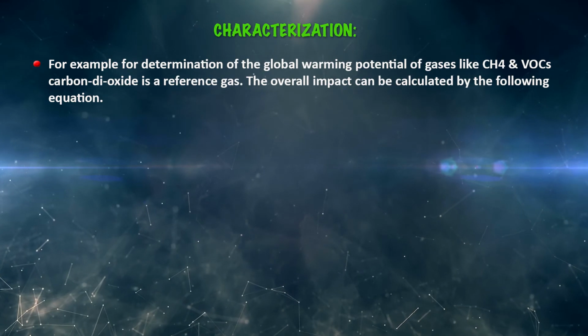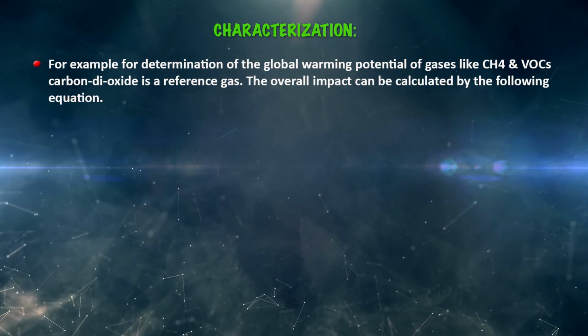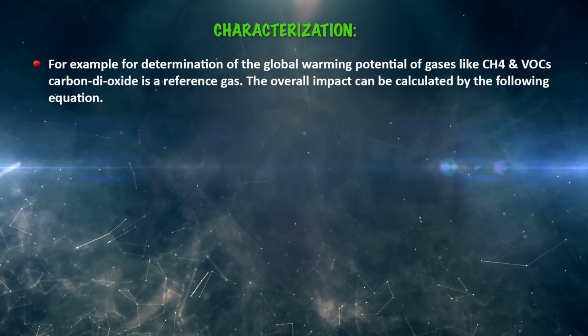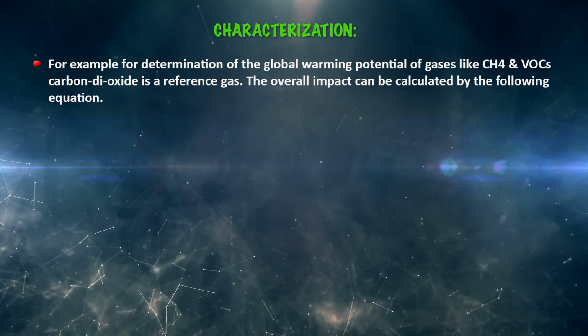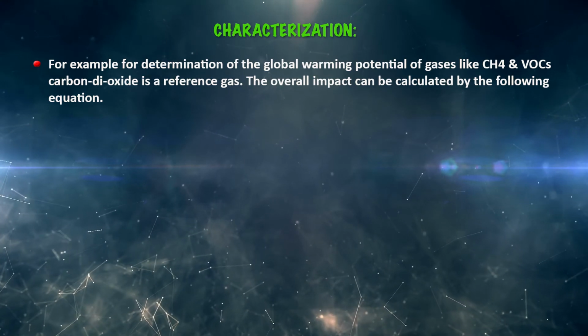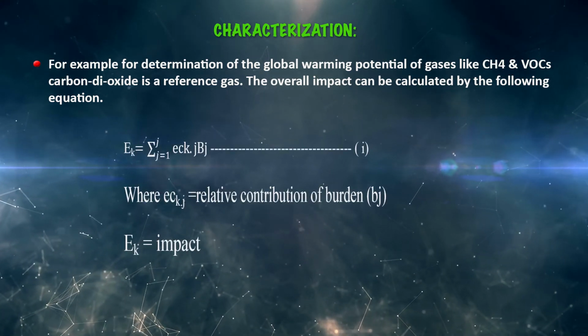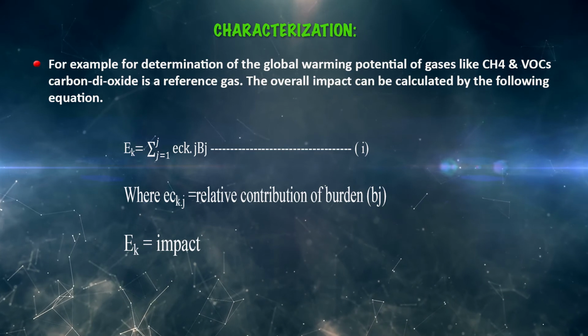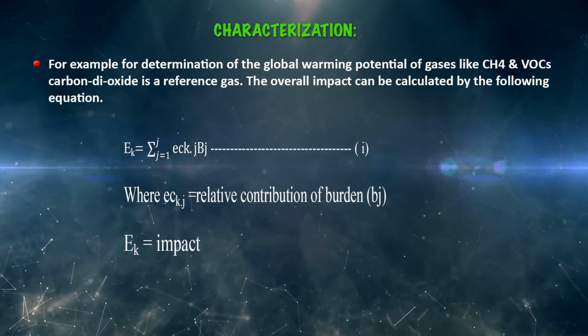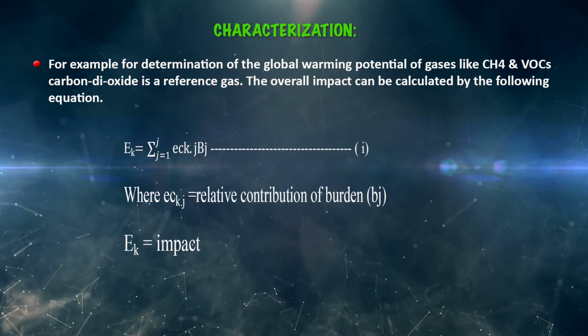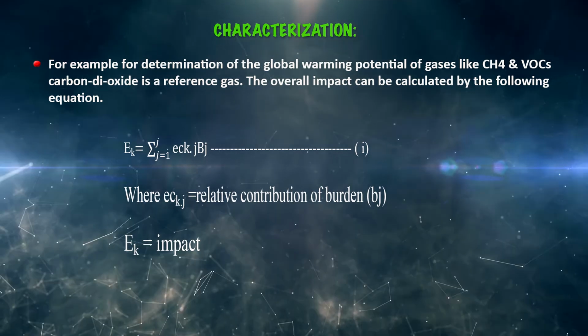For example, for the determination of the global warming potential of gases like methane and volatile organic compounds, carbon dioxide is a reference gas. So, the overall impact can be calculated by the equation which you are seeing on the screen. Everything has been clearly mentioned there, and then there is a relative contribution of a burden, and then impact.